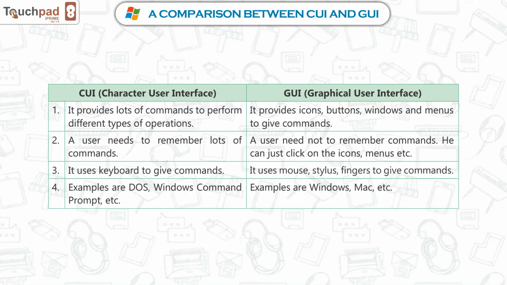3. CUI uses the keyboard to give commands. GUI uses mouse, stylus, or fingers to give commands. 4. Examples of CUI are DOS, Windows Command Prompt, etc. Examples of GUI are Windows, Mac, etc.